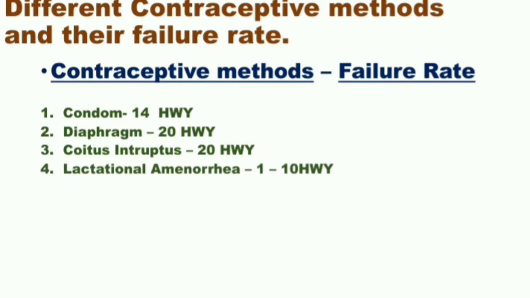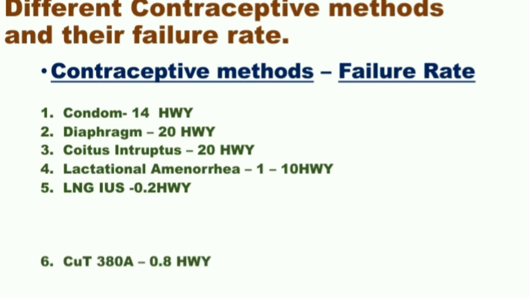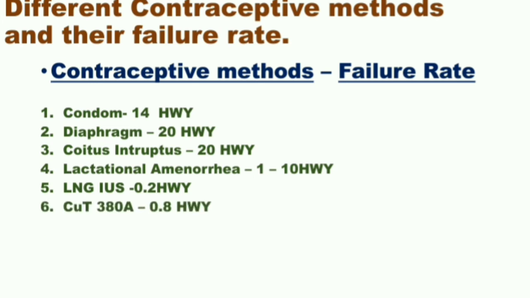Lactational amenorrhea, failure rate is 1 to 10-100 women year. It is the amenorrhea when the mother exclusively breastfeeds the child. LNG-IUS or LNG-IUD, levonorgestrel intrauterine device. It is a third generation intrauterine device and it is very effective. Its failure rate is 0.200 women year. Copper T380A, its failure rate is 0.800 women year.